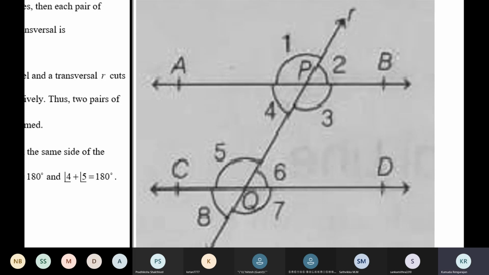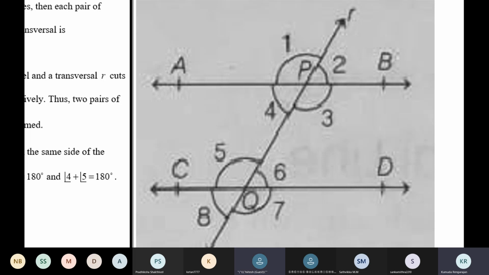Angle 2, ma'am. 3 and angle 2. So how do we do with angle 3 and 2? 3 plus 2 is equal to 180. But when you write 3 plus 2 is equal to 180, you are not happy because you want to get 3 plus 6 is 180. Why should I have 3 plus 2 is 180? I want 3 plus 6 is 180. So that means what? You should lift 2 and write 6 instead of that. How will you do that?